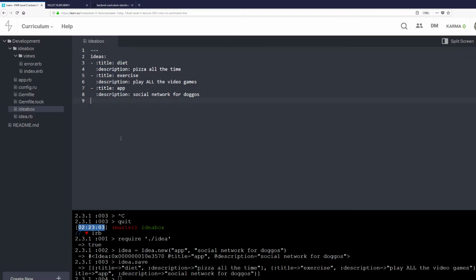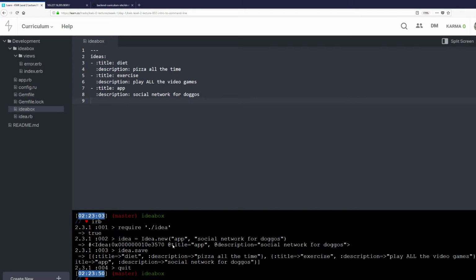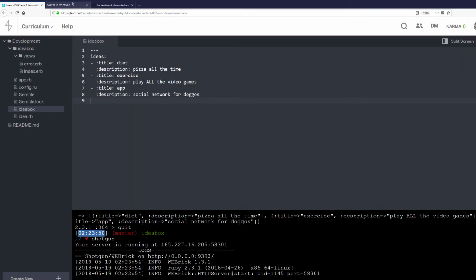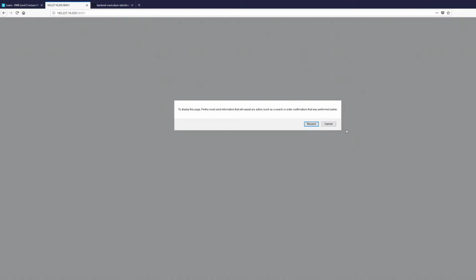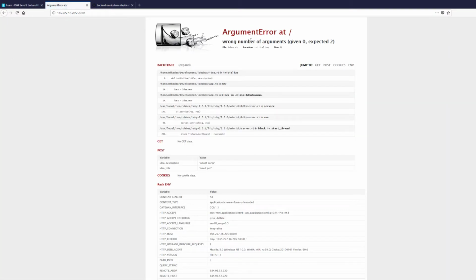So we've got a lot of code. Let us quit IRB. Let us start our server. Let us refresh. Oops. We're going to go back to the site. We're going to make "need pet", "adopt corgi". Did I spell that right? Yes, I did. I want to submit the query. And what's this? Wrong number of arguments, 0 for 2.